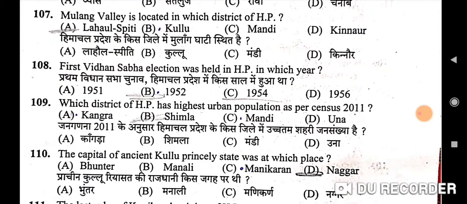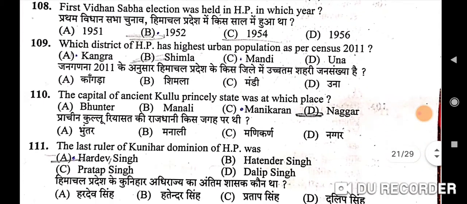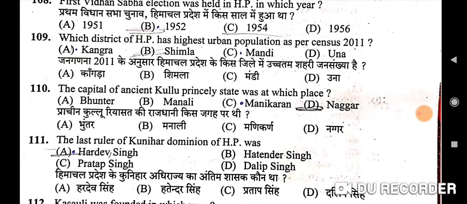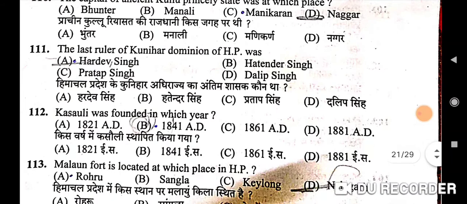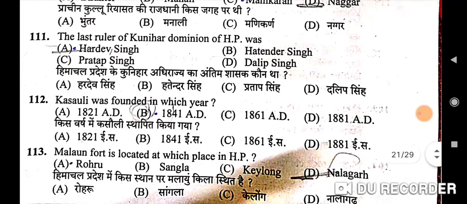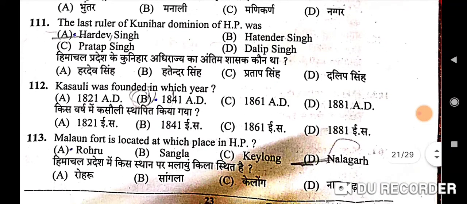So next question is which district of Himachal Pradesh has highest urban population as per census 2011? Correct option is B, Shimla. Next question is the capital of ancient Kullu princely state was at which place? So correct option is D, Nagar. Next is the last ruler of Kunihar dominion of Himachal Pradesh was Hardev Singh. A is the correct option. Kasauli was founded in which year?